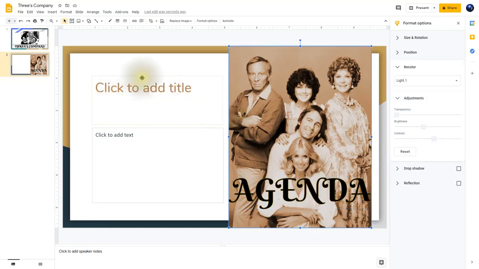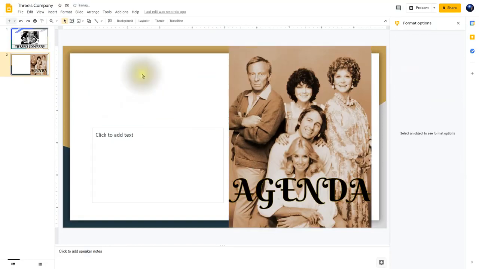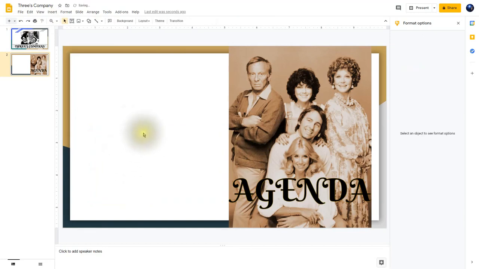Now in my presentation, I don't need the title here, so I'm going to click right on the border here and hit delete and take out that text box. Then what I'm going to do is click down here on this text box, and I'm going to take my mouse and go right over here to the border, and then I'm going to drag this up to increase its size. There we go. Now I don't need this text box either, so I'm going to click on it and then hit the delete key. There we go. Now I have no text boxes.